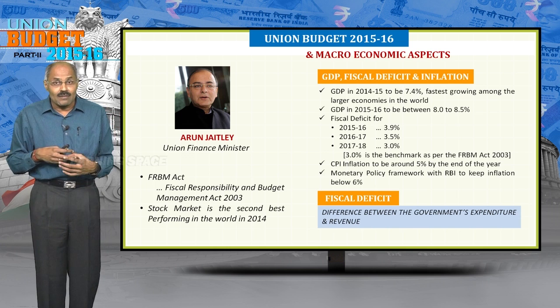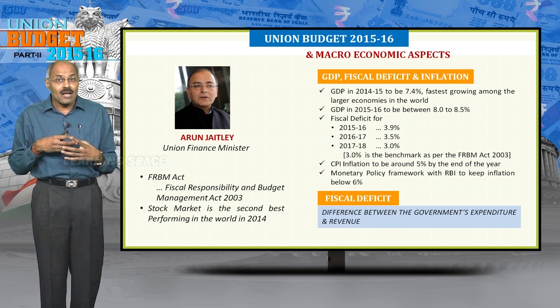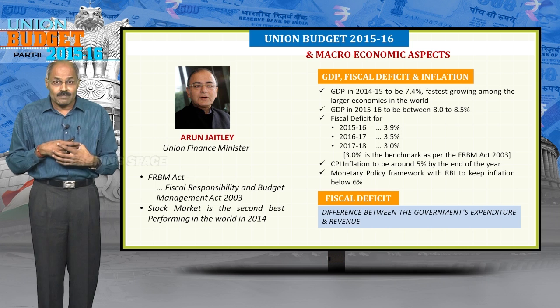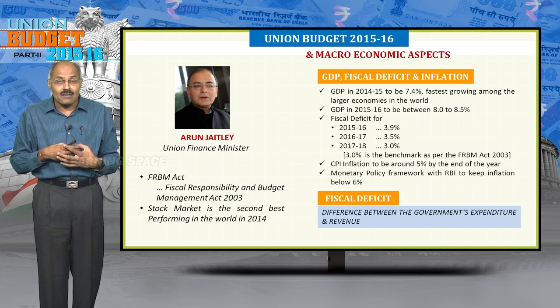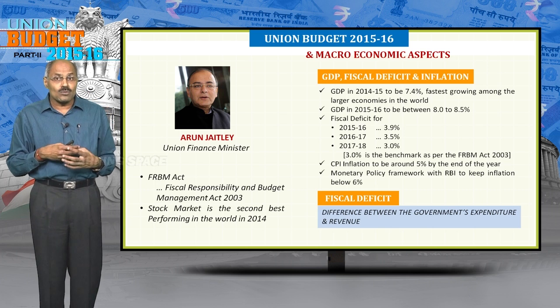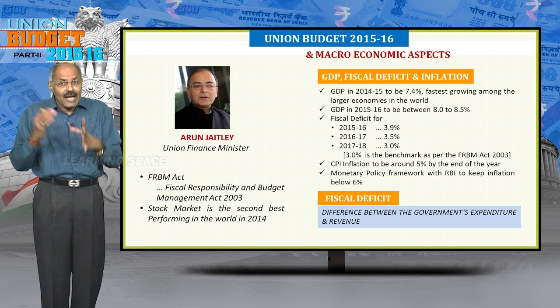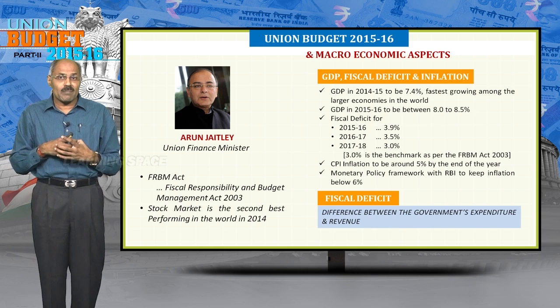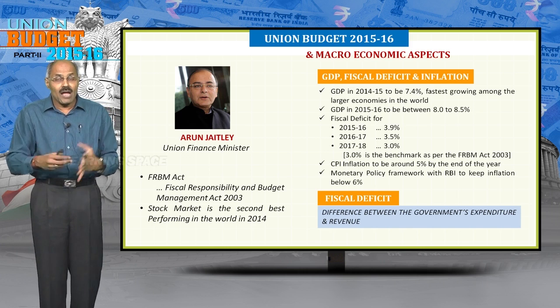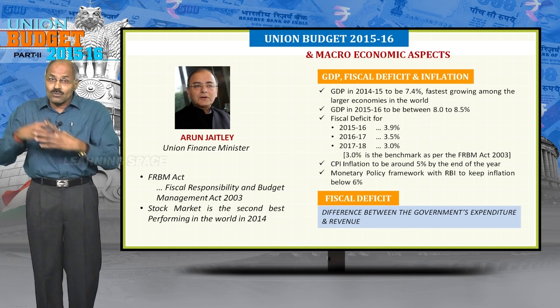FRBM Act is Fiscal Responsibility and Budget Management Act, which was brought in the year 2003, and as per that act, the ideal fiscal deficit will be 3% of GDP, and the government is going to achieve by 2018.